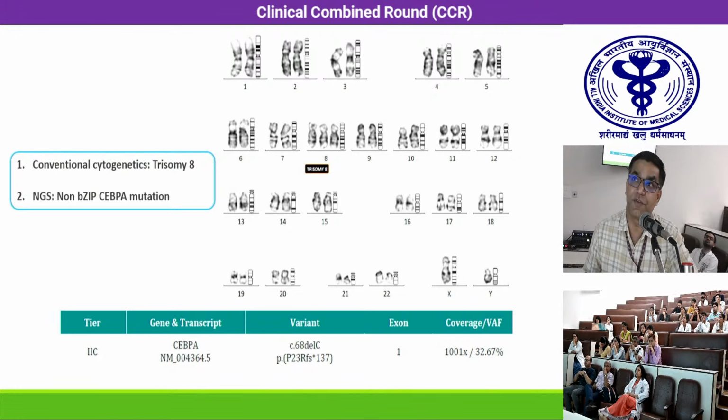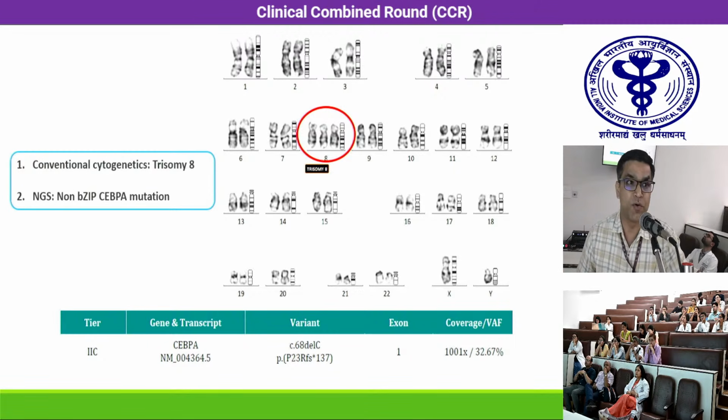These are the reports of the conventional karyotyping, and at the bottom, you can also see the NGS report of this patient. This patient did not show any adverse cytogenetics. This patient had trisomy 8 and a monoallelic CEBPA mutation. Apparently, it seems that the patient has a favorable mutation.